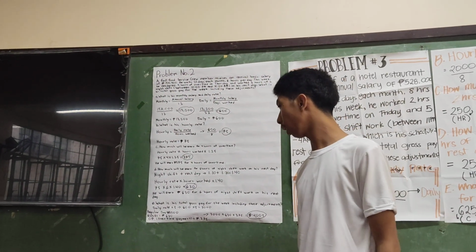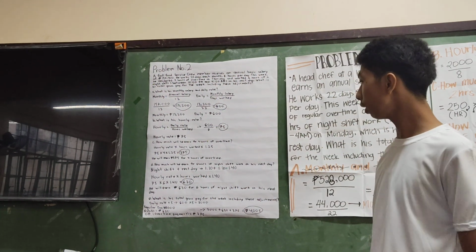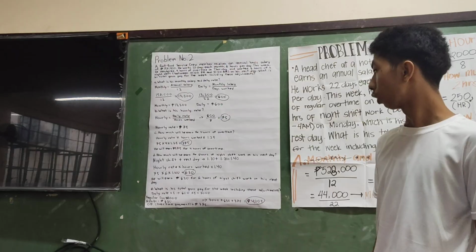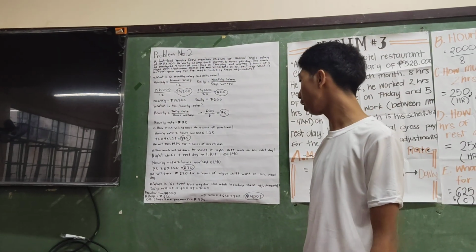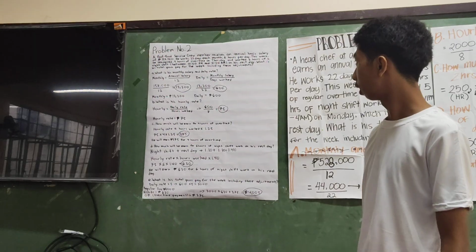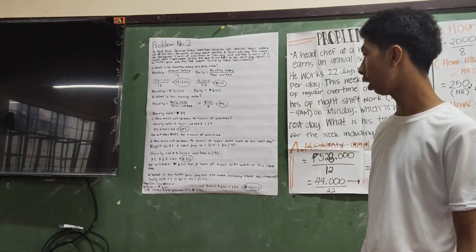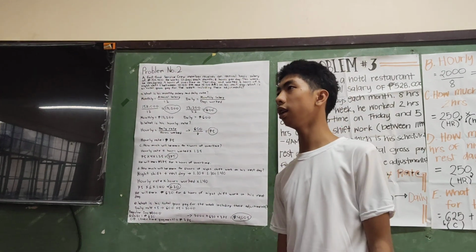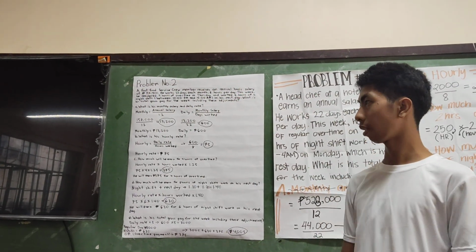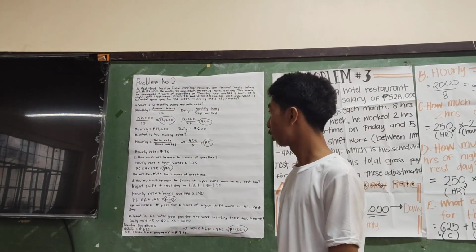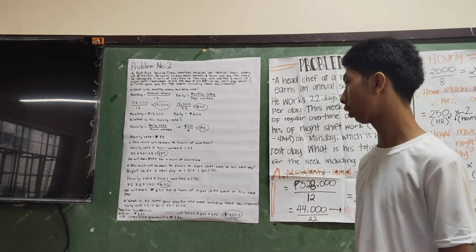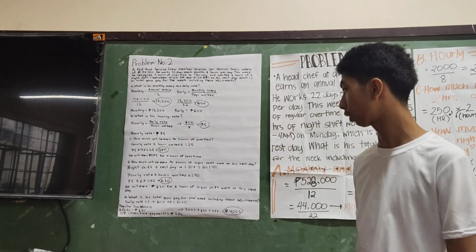Lastly, we're going to answer letter E. What is his total gross pay for the week, including these adjustments? First, we need to get the regular weekly pay based on how many days he works.